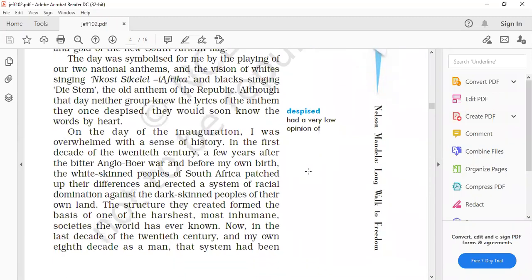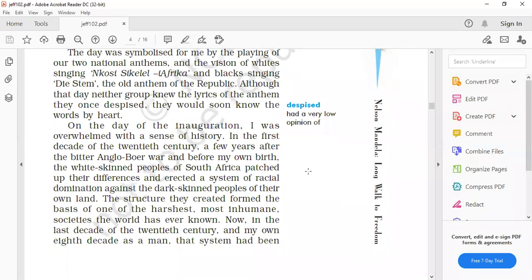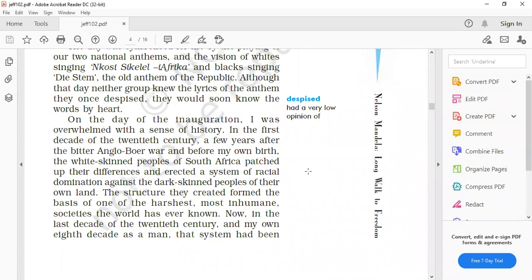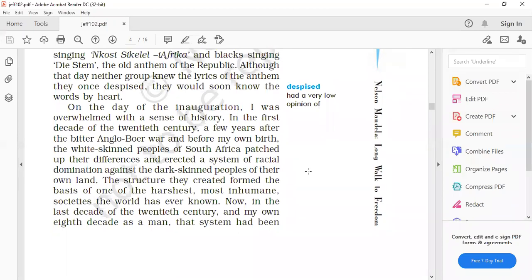The blacks were singing their own national anthem, whereas the whites were singing their own national anthem. This was also very important and symbolic, because it shows the equality and the liberty of all, that no one will be curtailed, no one will be oppressed and suppressed in this new democratic government. So all will have their own liberty, they all will have their own way to enjoy and sing their own national anthem.